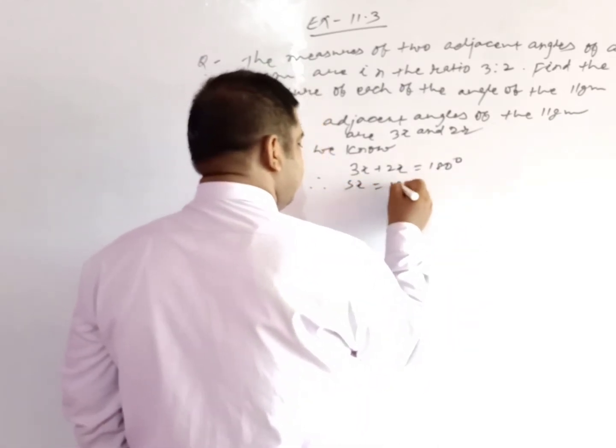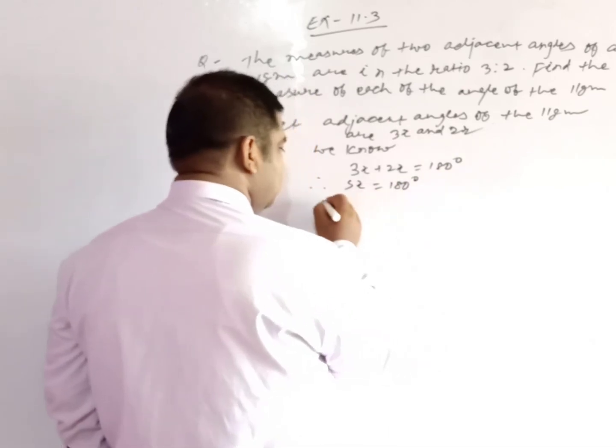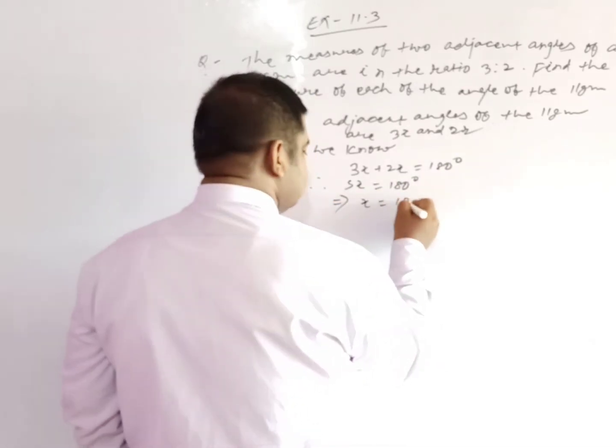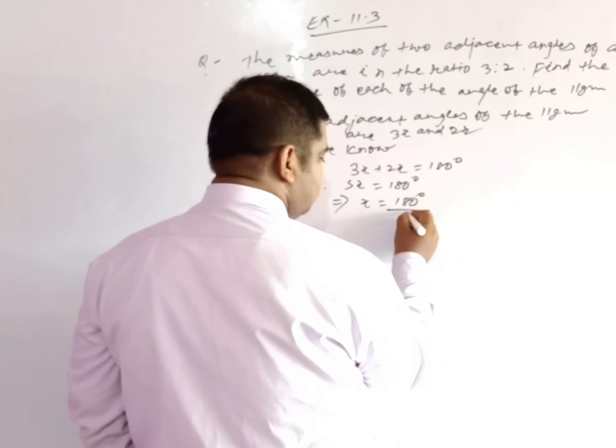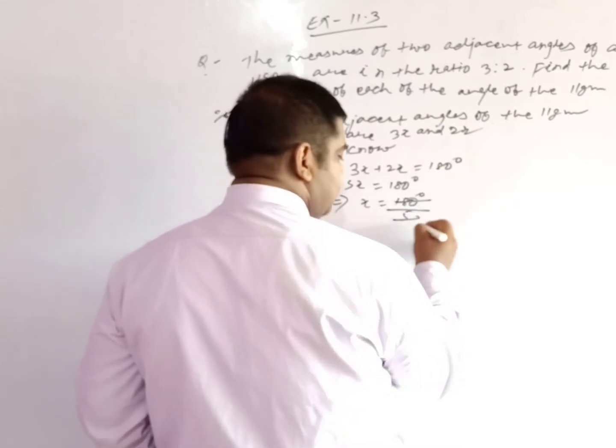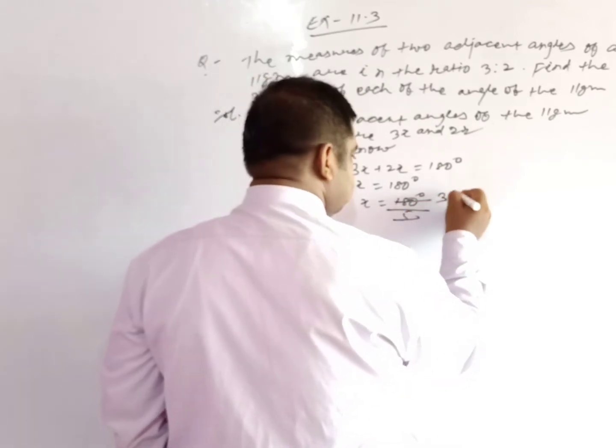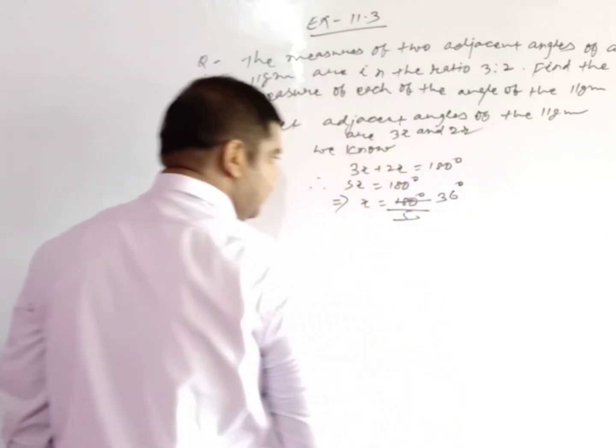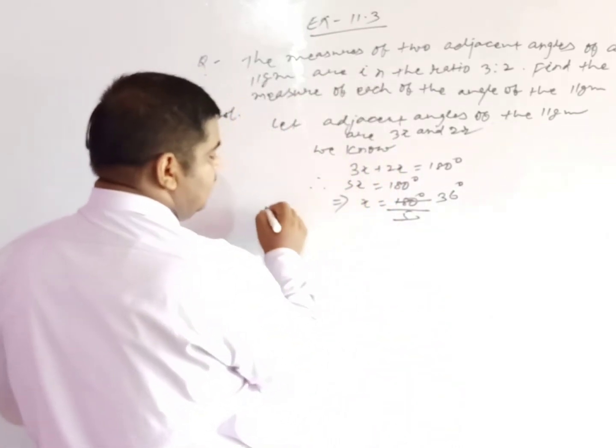Therefore 5x is equal to 180 degree, or x is equal to 180 upon 5, that is 36 degree. The value of x is 36 degree.